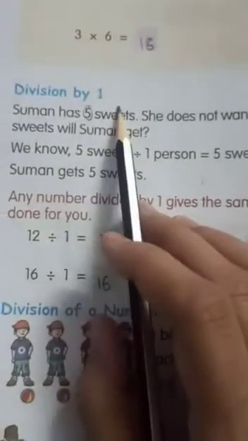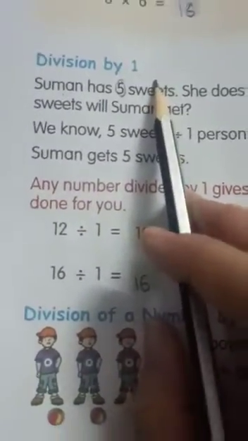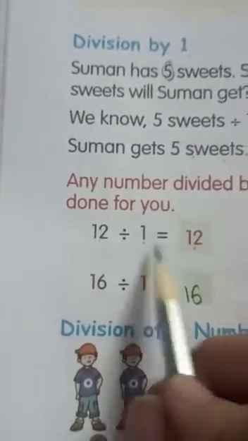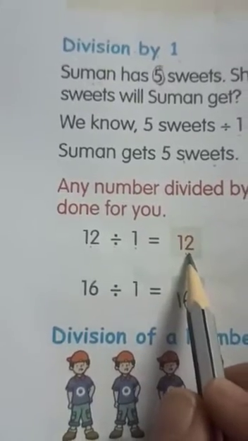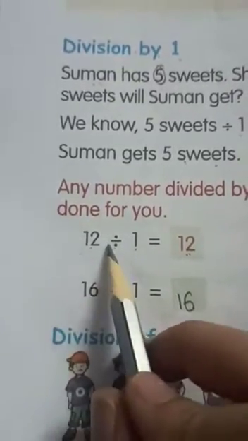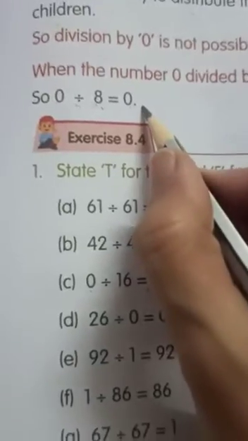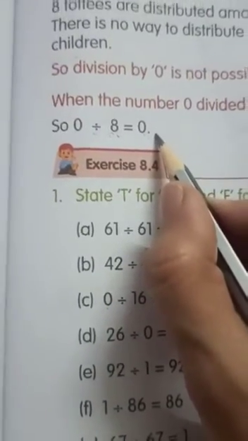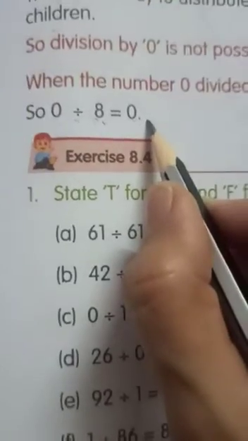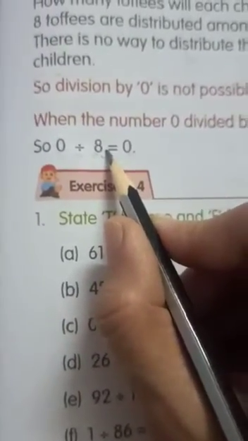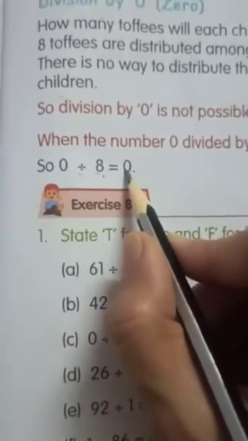Next, division by 1. Children, always remember, any number divided by 1 gives the same number. And division by 0 is not possible. When 0 is divided by any number, the answer is always 0 only.